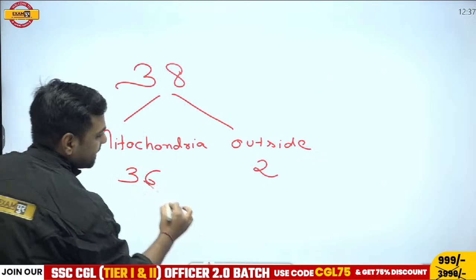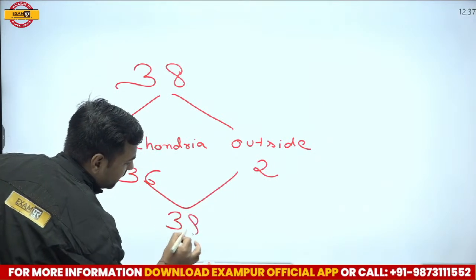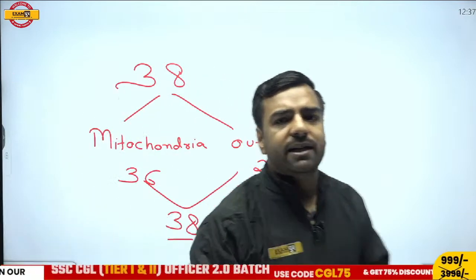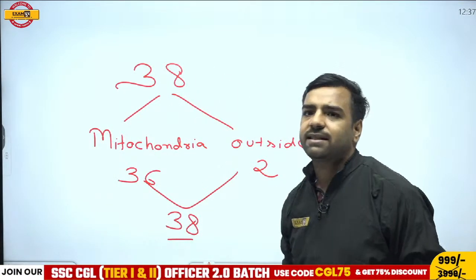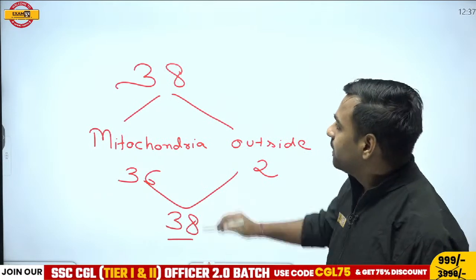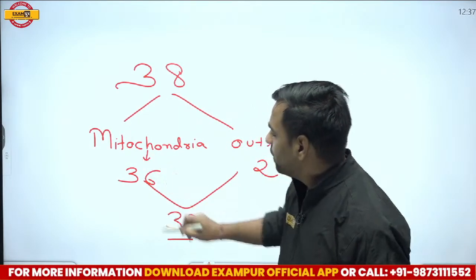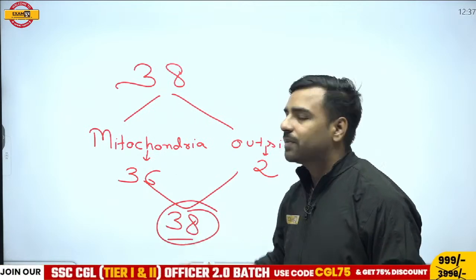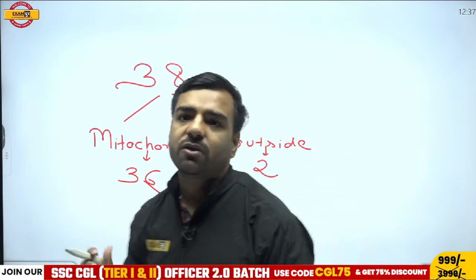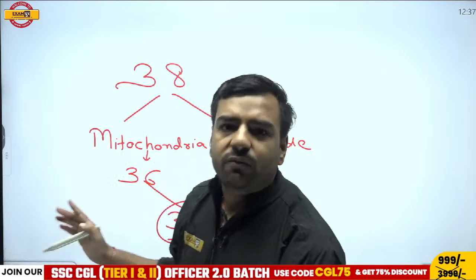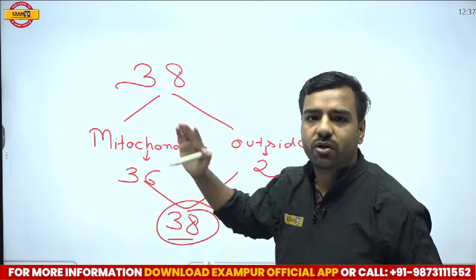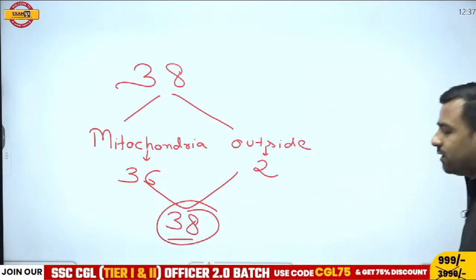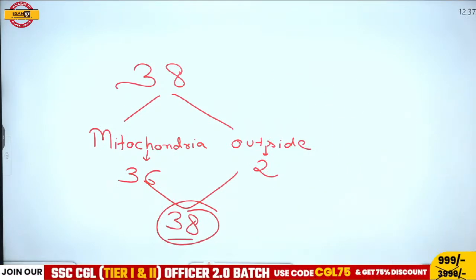So 36 and 2 combine to 38. This is important for the CGL part. It will not be asked in the CHSL or MTS examination, but we must be aware of the 36 from mitochondria. Outside mitochondria it is 2, and overall it is 38, and that's why it is said 38 ATPs of energy. Again, it is important for CGL, not for MTS. But it's good that you asked this question, so we have gone into detail.